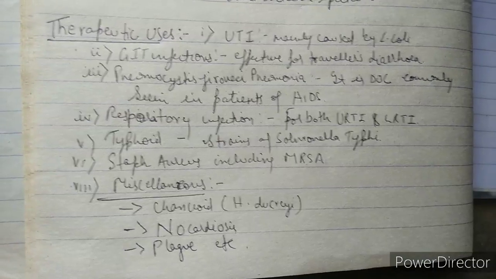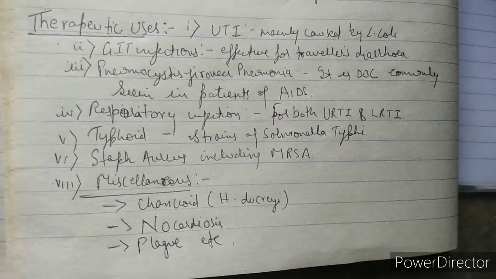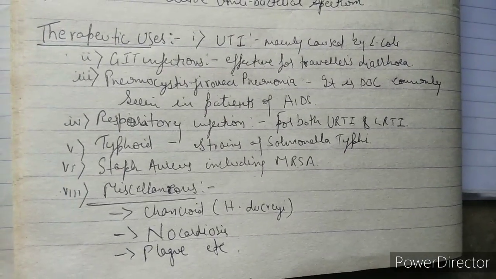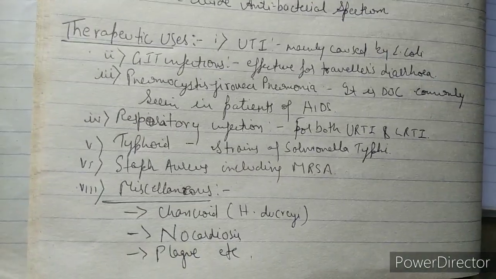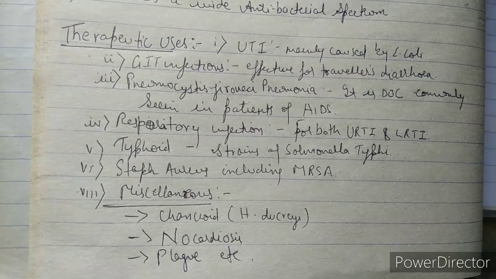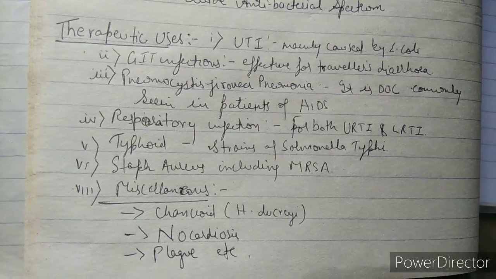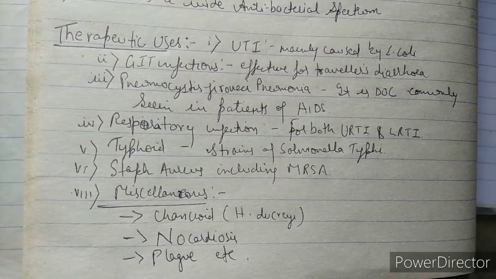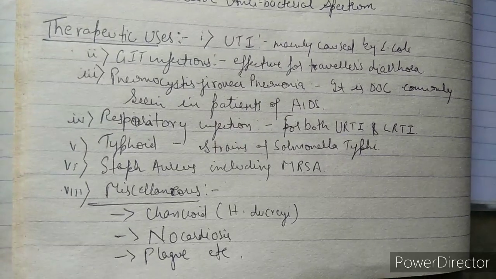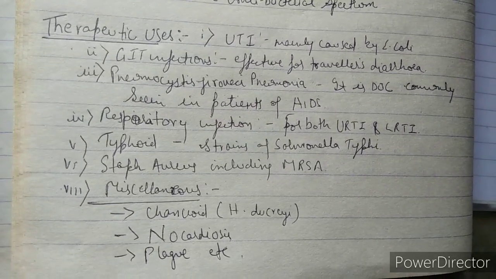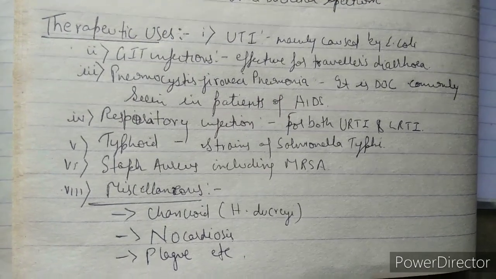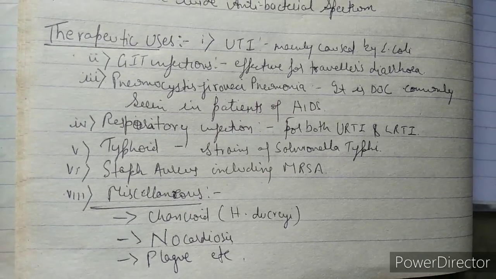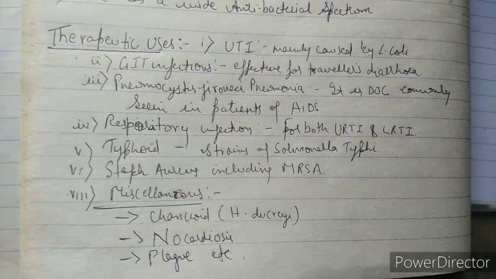Number fourth, respiratory infection. For which respiratory infection? It is used in both upper respiratory tract infection and lower respiratory tract infection, URTI and LRTI. Number fifth, typhoid. Some strains of Salmonella typhi cause infections in individuals and respond to cotrimoxazole. So we can also give cotrimoxazole in the treatment of such strains of Salmonella typhi.